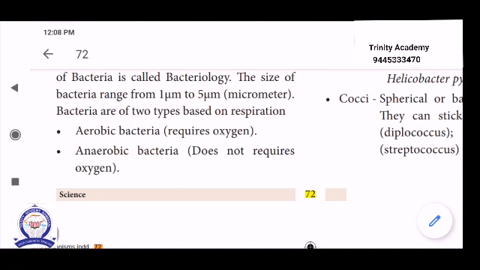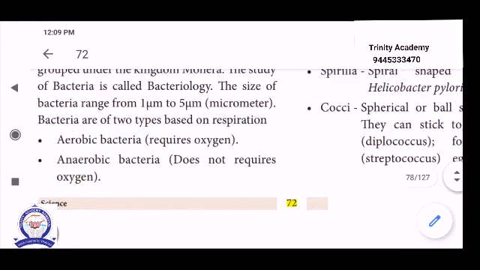Bacteria are of 2 types based on respiration. First one, aerobic respiration, which requires oxygen. Some bacteria survive with the help of O2 and are called aerobic. The second one is anaerobic bacteria, which do not require oxygen.